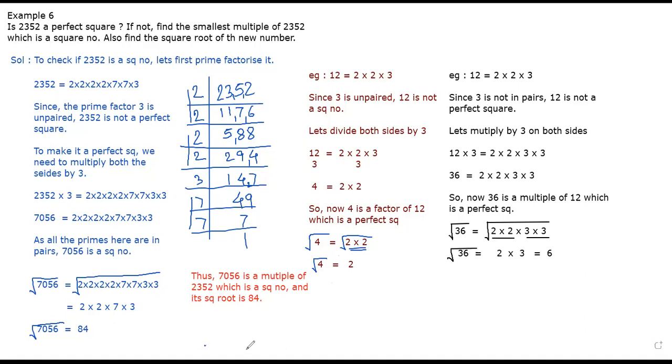Yes, sir. Means what? Either you can multiply by the prime which is unpaired, or you can divide by the same prime which is unpaired. Yes or no? Yes, sir. On multiplying, we get the multiple. On dividing, we get the factor of the given number. Correct? Yes, sir. Do I have to write all these things? No, we have understood. Yes or no? Yes, sir.